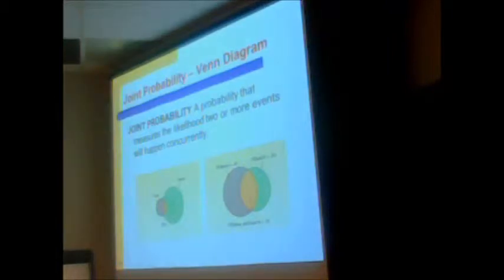Would that be true or false? You can't have mutually exclusive events and have joint probability, because mutually exclusive means they don't touch, they don't overlap. But if I were to ask you, are you in an accounting class, are you in an economics class, and are you in both? Those could overlap. You don't have to be in one or the other.